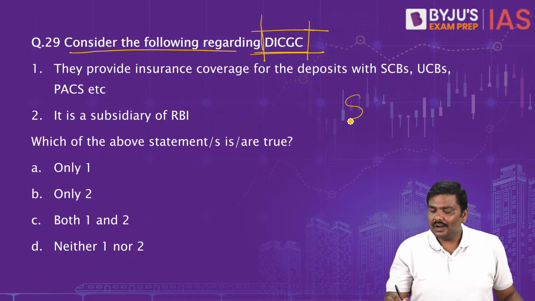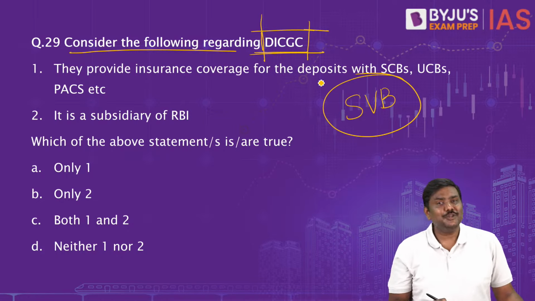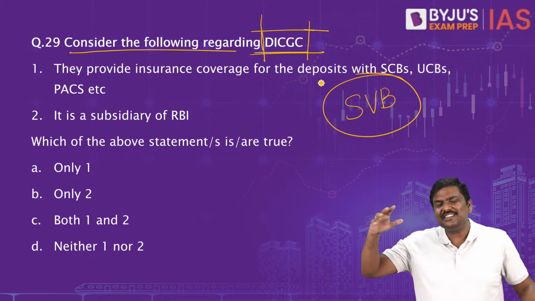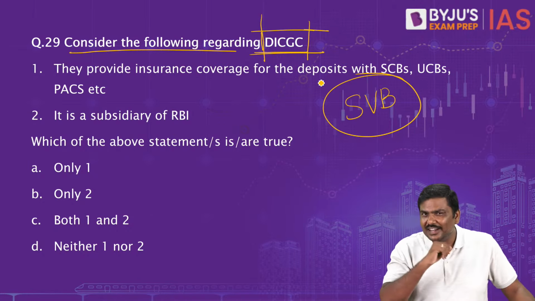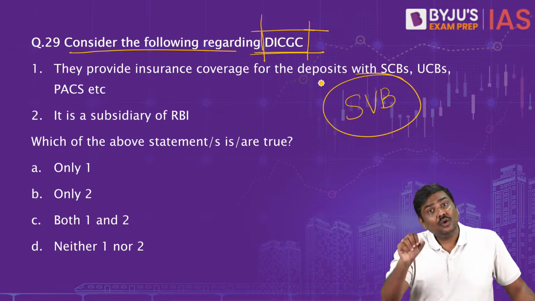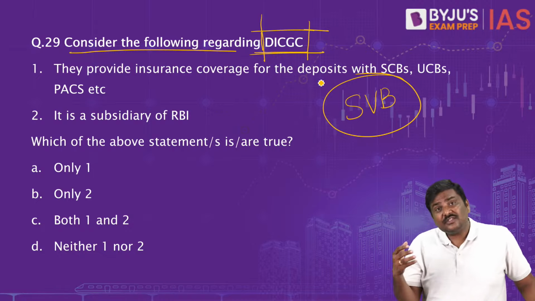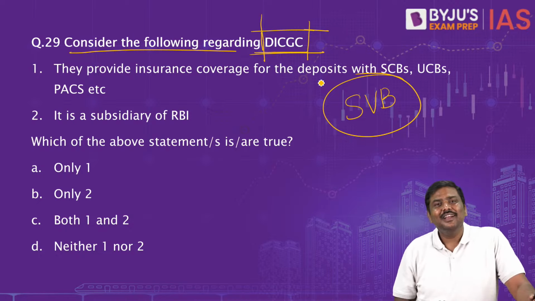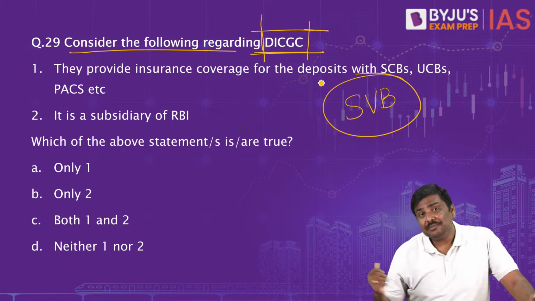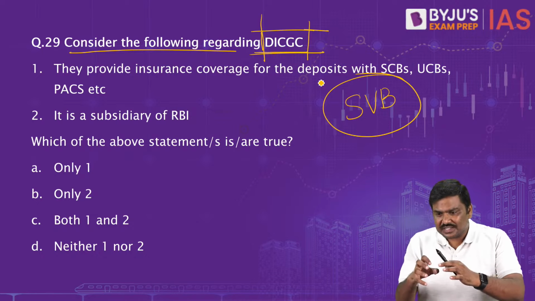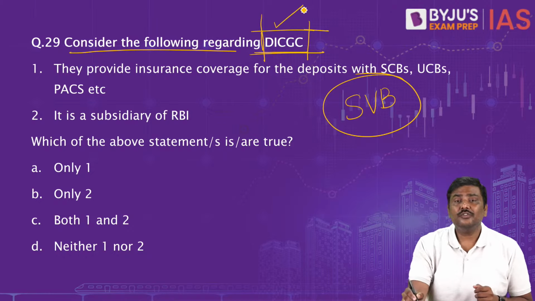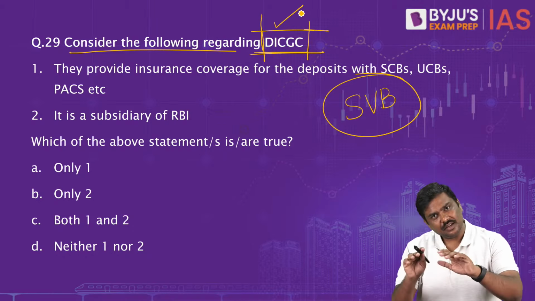All of you have heard about SVB, the Silicon Valley Bank issue. There was a great crisis, a very big crisis in the banking sector very recently in the USA. SVB collapsed. After SVB collapsed, there was one more bank collapsing in the European market. A couple more banks in the USA collapsed. So whenever you are discussing a bank collapse like this, automatically the role of bank deposit insurance will be important.